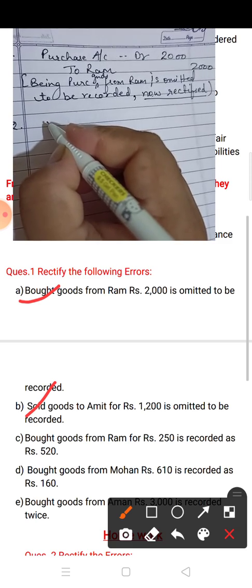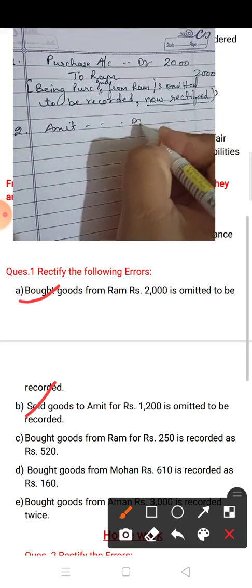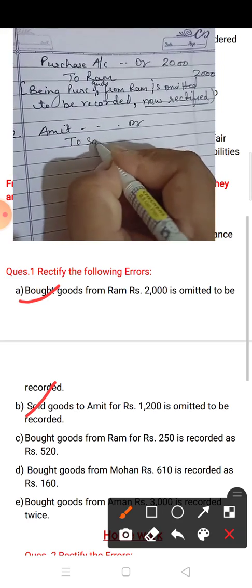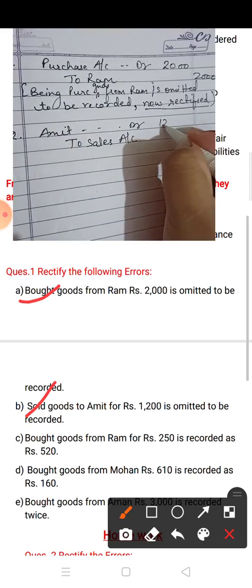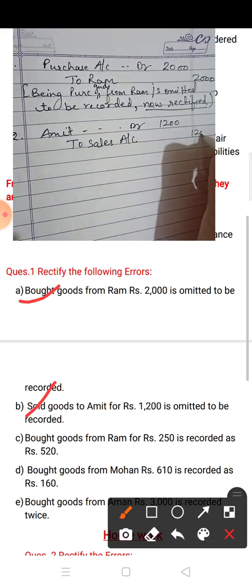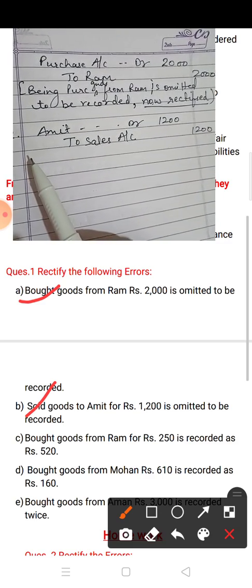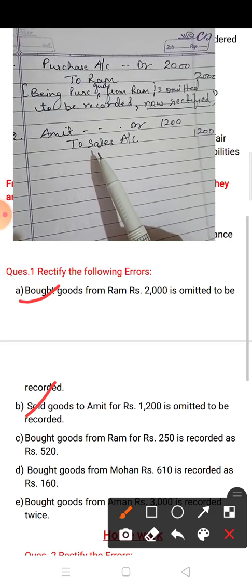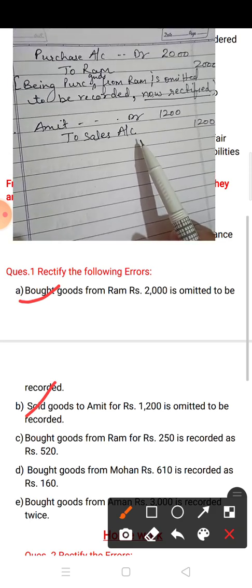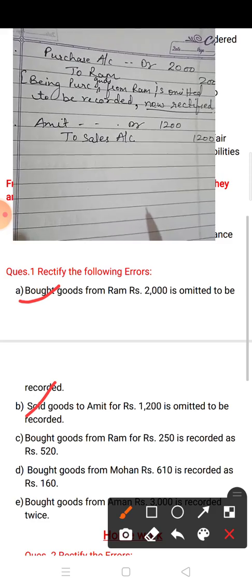Now sold goods to Amit: Amit debit to sales account rupees 1200. And what is the narration here? Narration you have to write down: being sold goods to Amit is omitted to be recorded, now rectified.